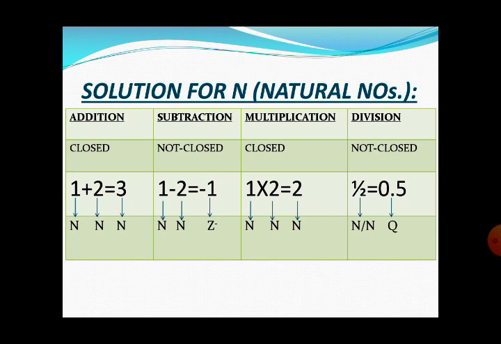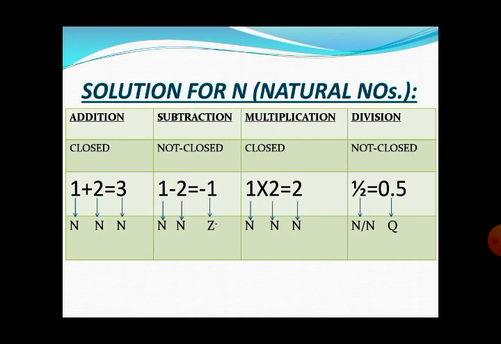Now how to solve this sum, that is, how to find the closure property according to the four fundamental operations. You can see here a table, and the table consists of 4 columns. So move to the first left column. It is for addition. How to check the addition property of the set of natural numbers: by taking any two elements from the set of natural numbers, when we add them, if the sum also belongs to the set of natural numbers, we say that the set of natural numbers has closure property with respect to addition.